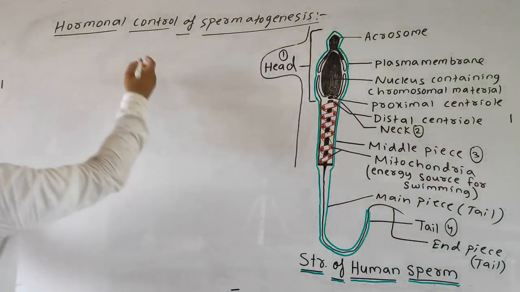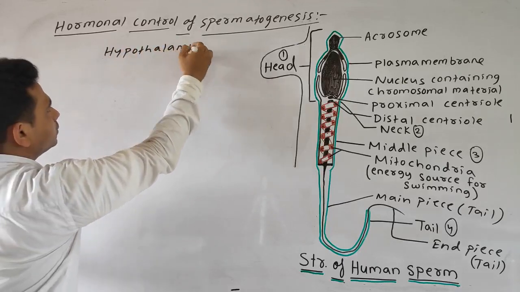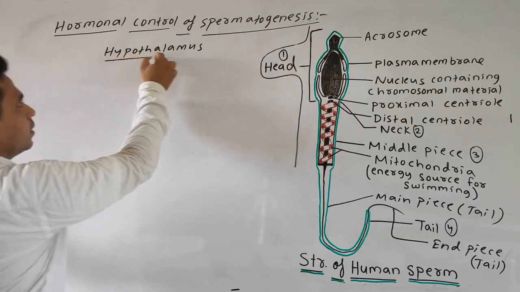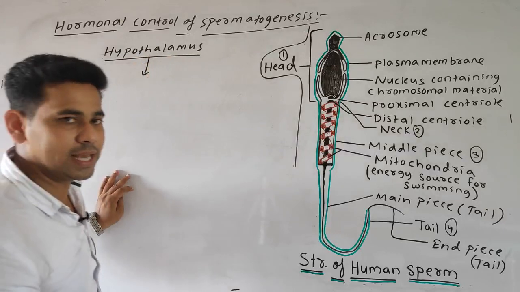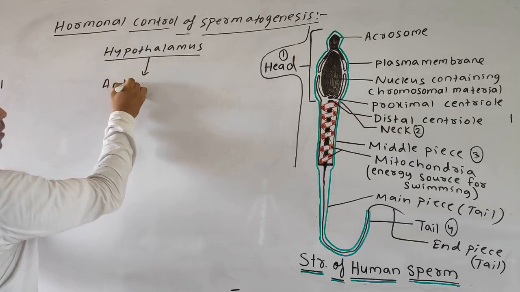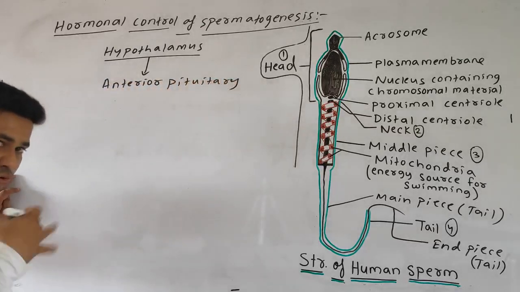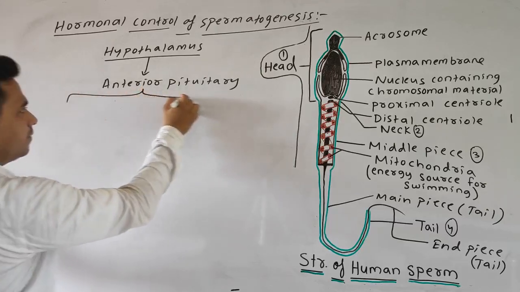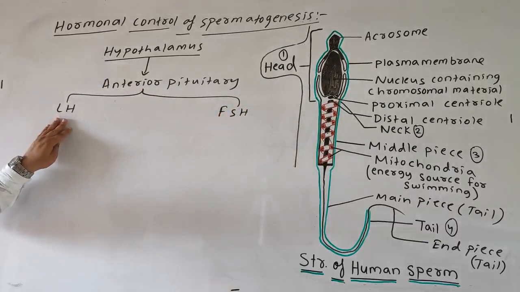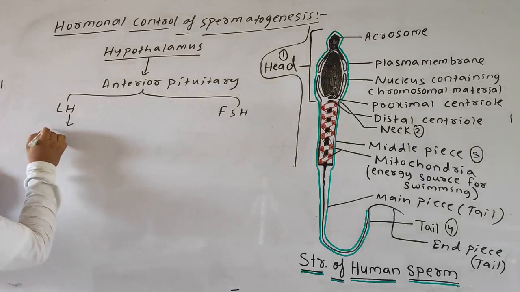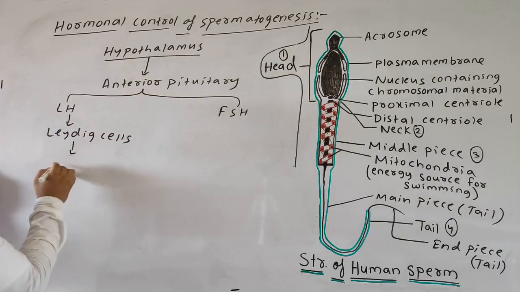I am doing the schematic form. Okay, the hypothalamus secretes the gonadotrophic releasing hormone, which further stimulates the anterior pituitary gland to secrete the FSH and the LH, whereas the LH stimulates the Leydig cells to secrete the testosterone.